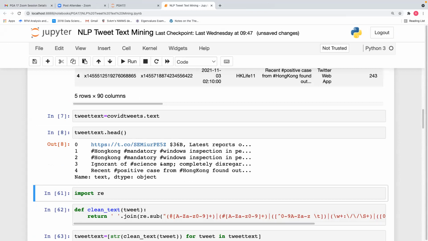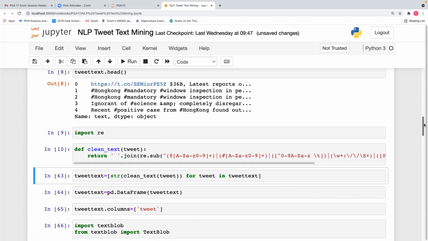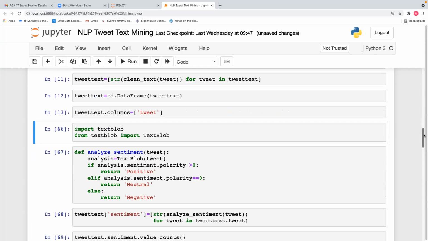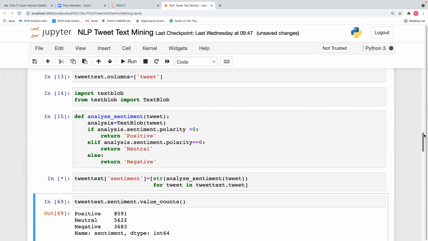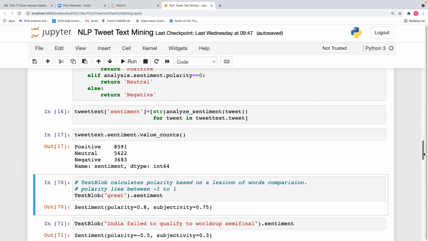Then we have imported the regular expression, created a function called clean_text, and we ran it on the data. And we have converted it into a pandas data frame and we named the column as tweet. And then we have imported TextBlob, created a function called analyze sentiment. Then we added the sentiment column to the data and we found out these are the sentiments. We have positive 8,591, neutral 5,622, negative 3,683.